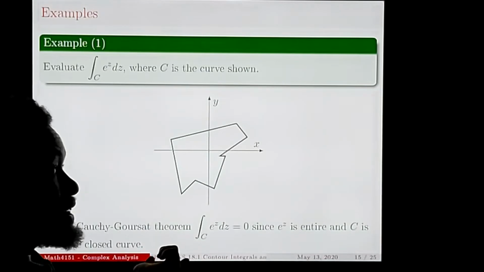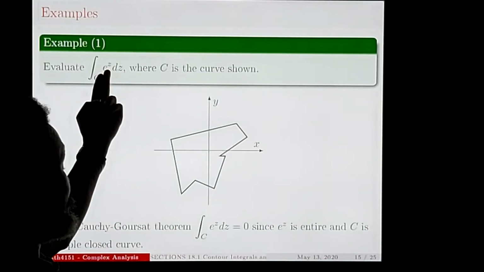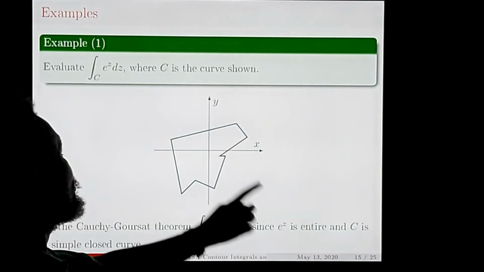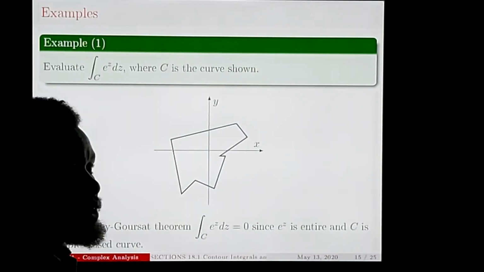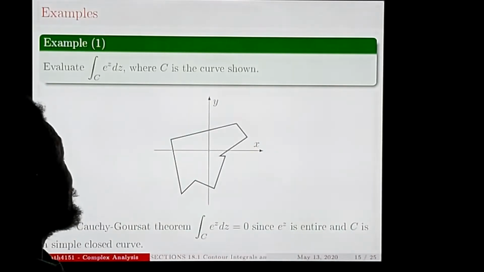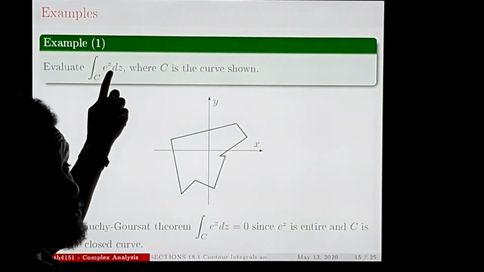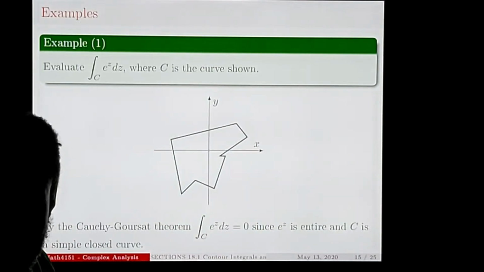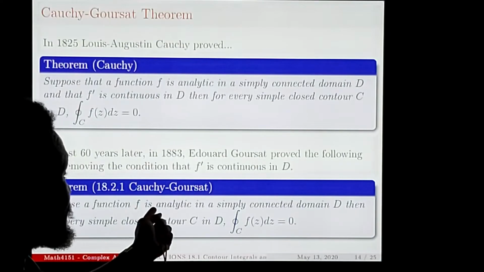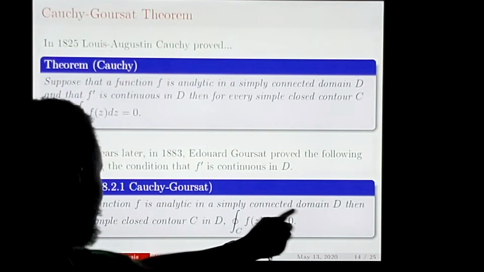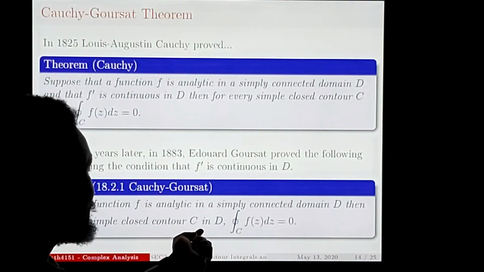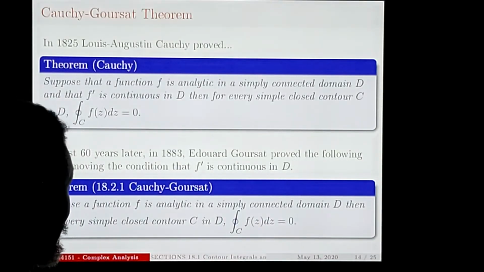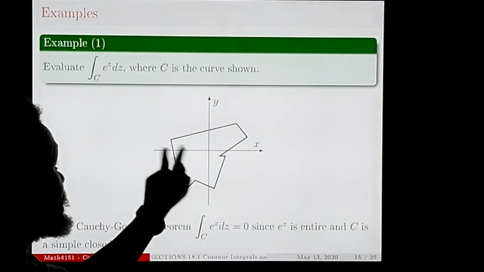Now, Cauchy-Goursat just says that when you look at the function f of z, by Cauchy-Goursat the integral of this is 0. Why? Because e raised to z is entire. There's nowhere this function will fail to be analytic. It's entire, and C is a simple closed curve. Cauchy-Goursat says, suppose a function is analytic in a simply connected domain D, then for every simple closed contour C in D, when you integrate over that contour, you will only get 0. So that's it. The integral of that one is 0.